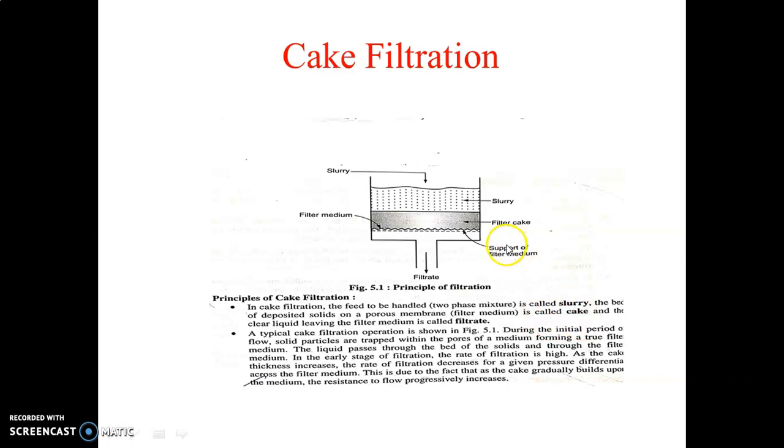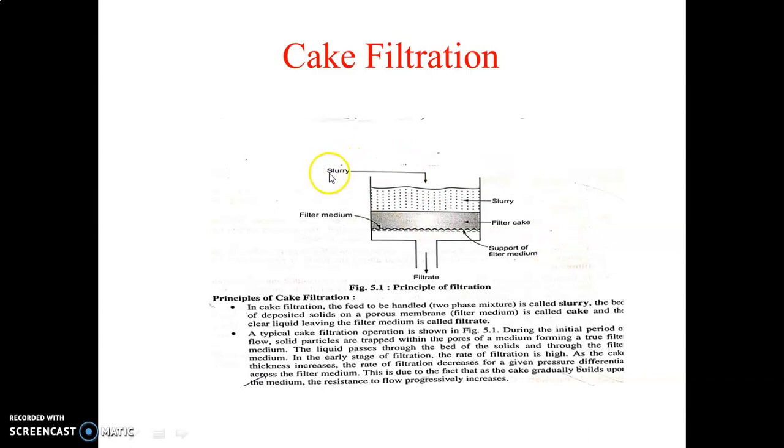On this filter medium the solids are deposited, so this black part is called the cake. And the clear liquid, that means the liquid after passing through this medium, we get the clear liquid. This clear liquid leaves the filter medium, and that is called the filtrate. So this is the principle of cake filtration.